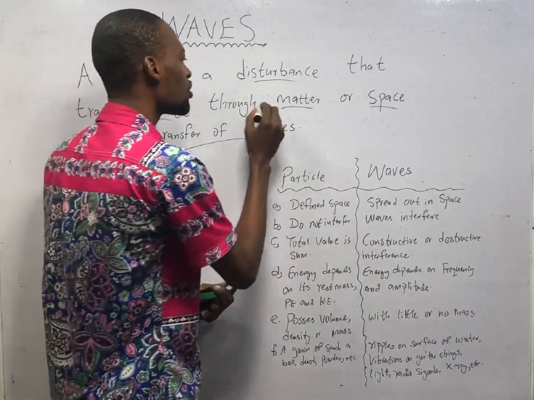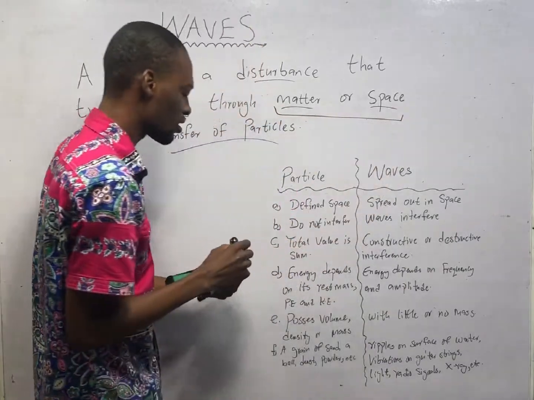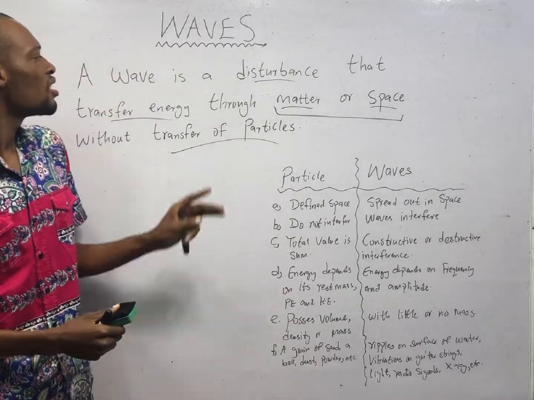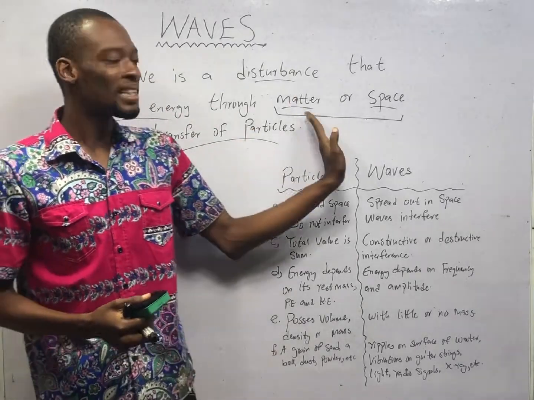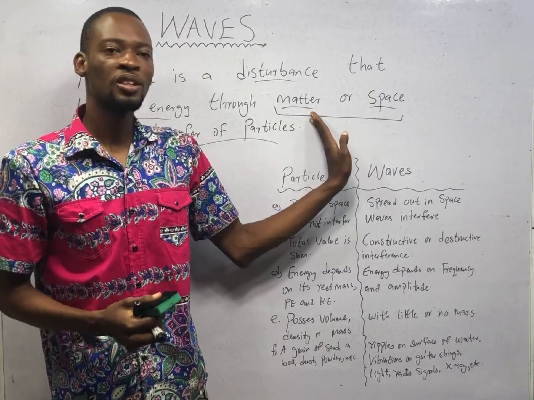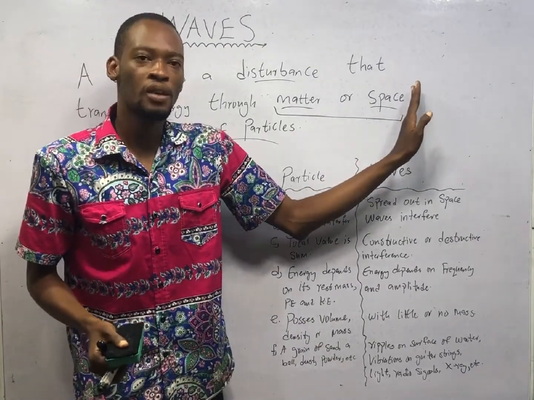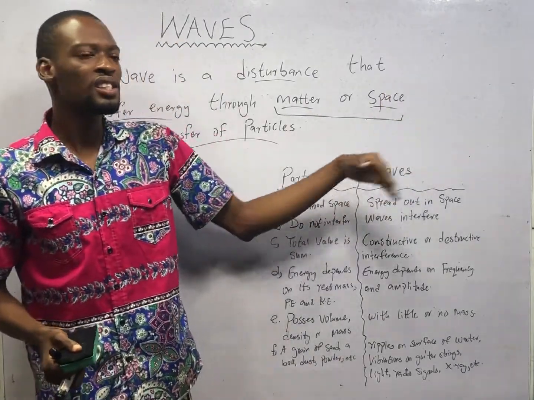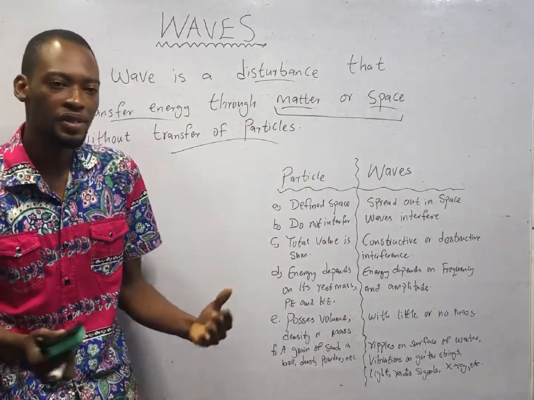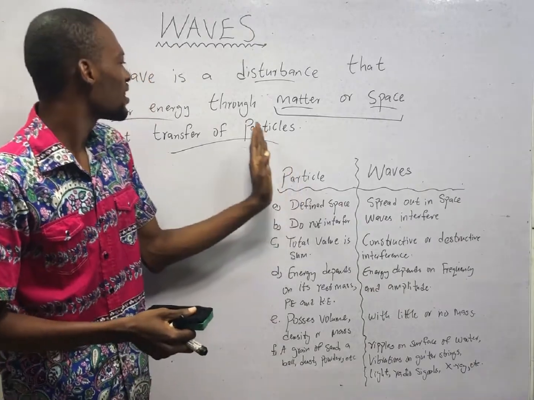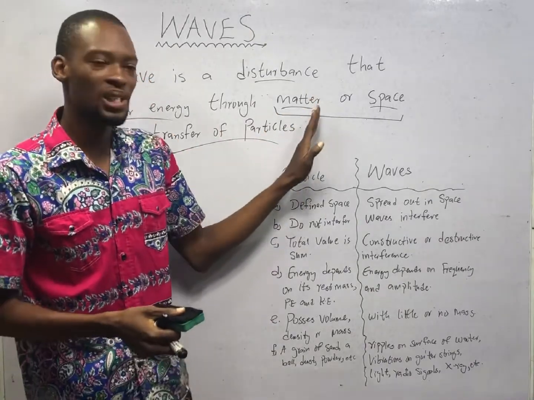Look at something. Through matter or space, which means in the process of transferring this energy, we may need matter. On the other hand, we may not need matter. This takes us to types of waves, or classification of waves. There are waves that need matter to transfer energy.